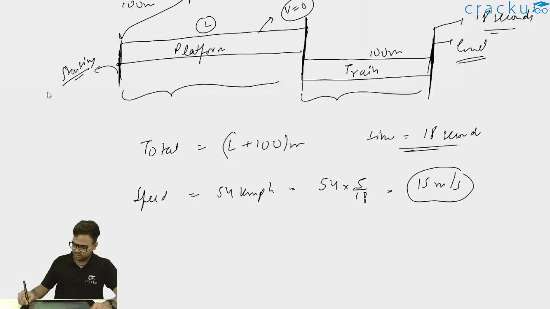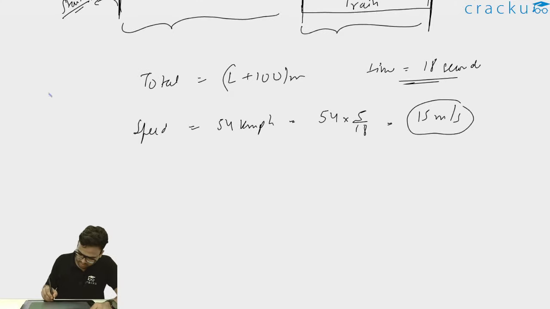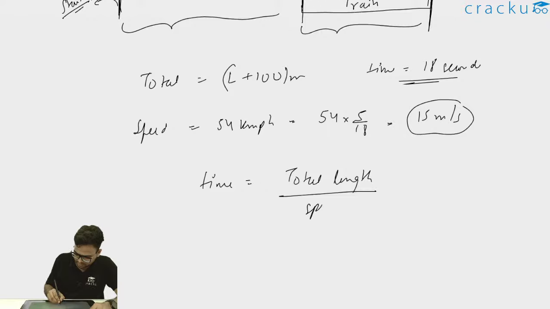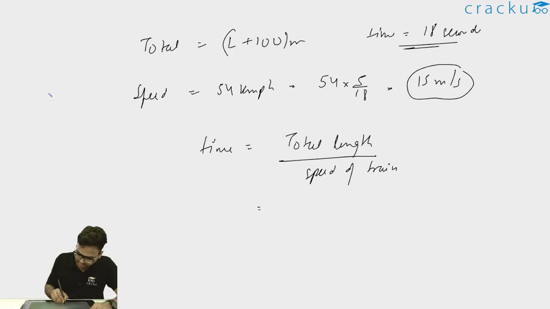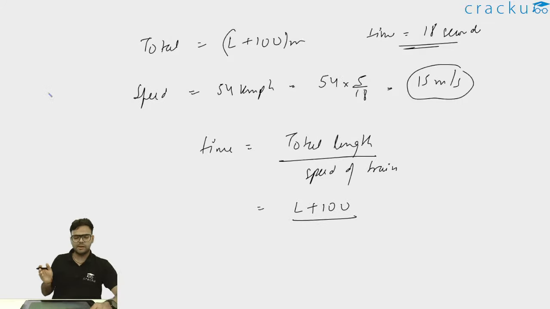Now the formula for this is: time is equal to total length of platform and train divided by the speed of train. What is the total length? Total length is L plus 100. That is the combined length of platform plus train. And speed of train is 15 meter per second, and the time taken is 18 seconds.